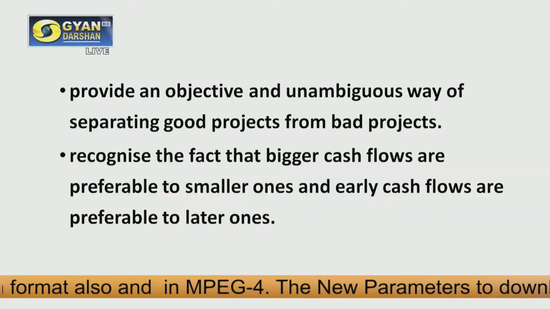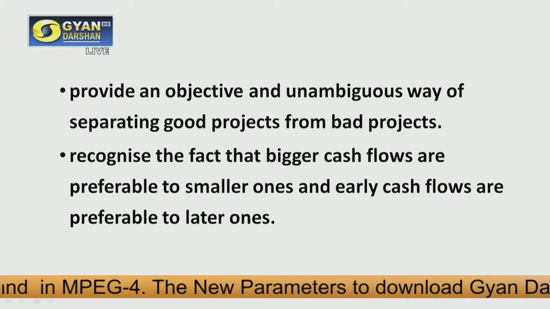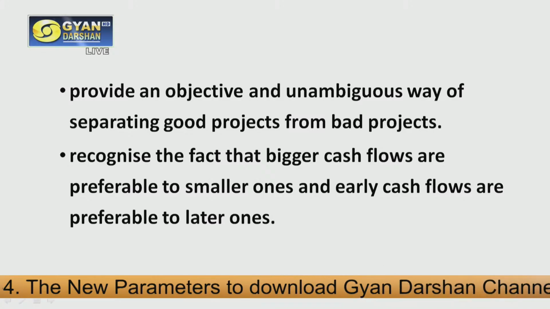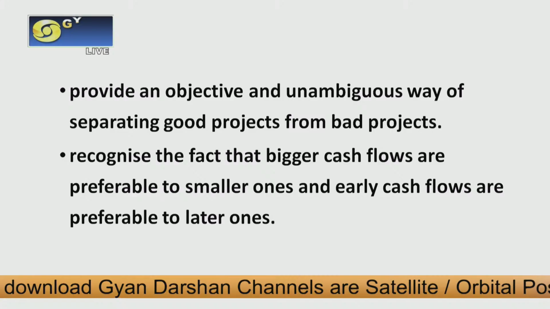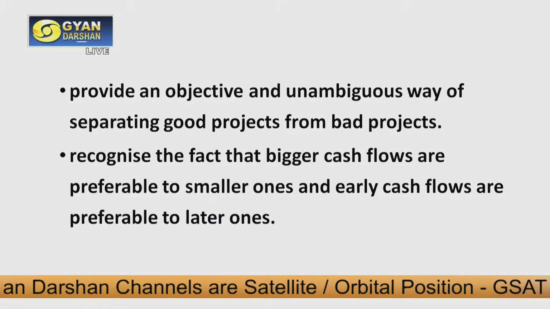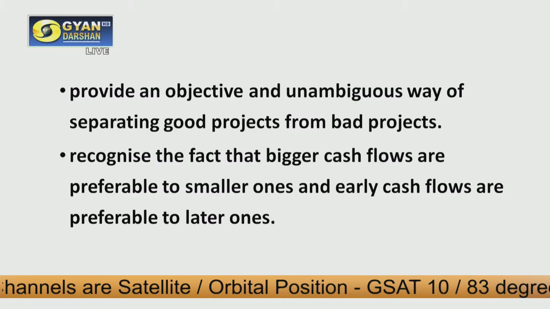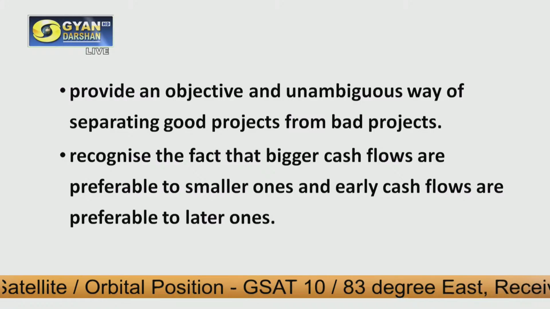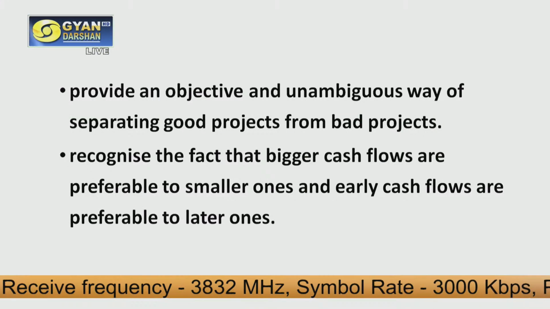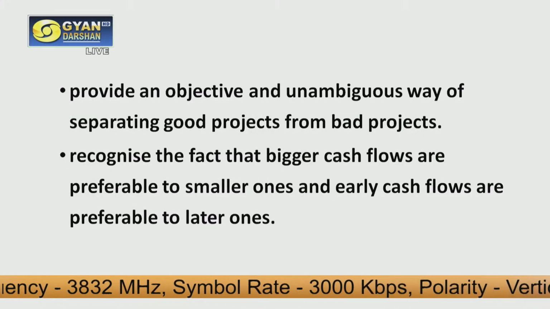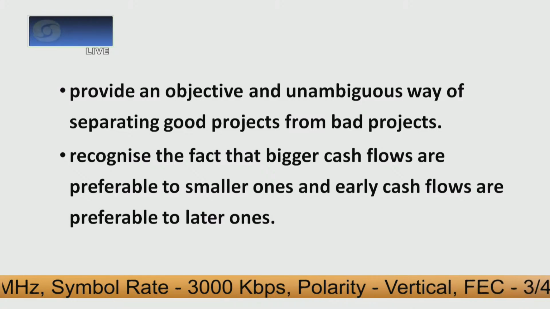Then it should provide an objective and unambiguous way of separating good projects and bad projects, and also be helpful in recognizing the fact that bigger cash flows are preferable to smaller ones. Okay, and early cash flows are preferable to later ones. So the bigger the cash flow, the better for us, and the earlier the cash flow, again the better for us. So these decisions should be helpful in taking decisions considering all these points as well.